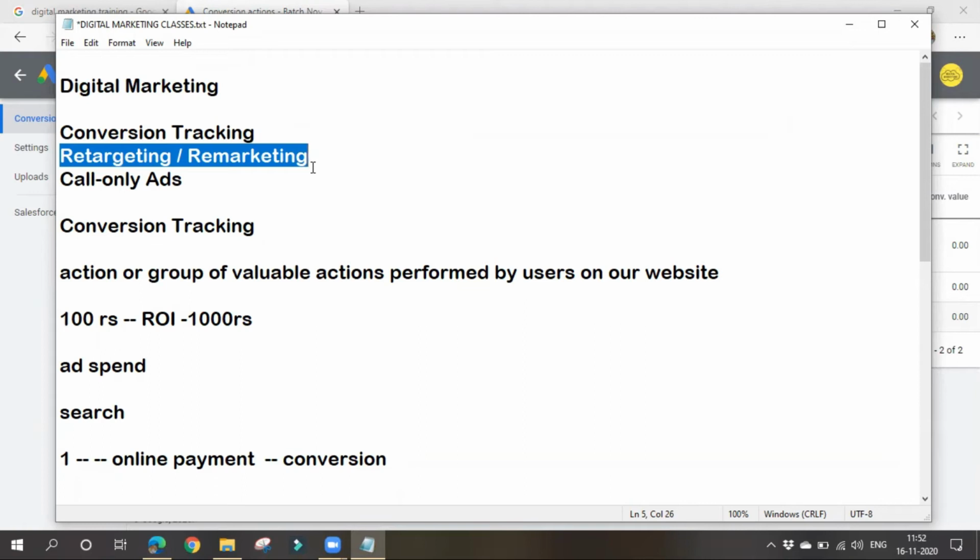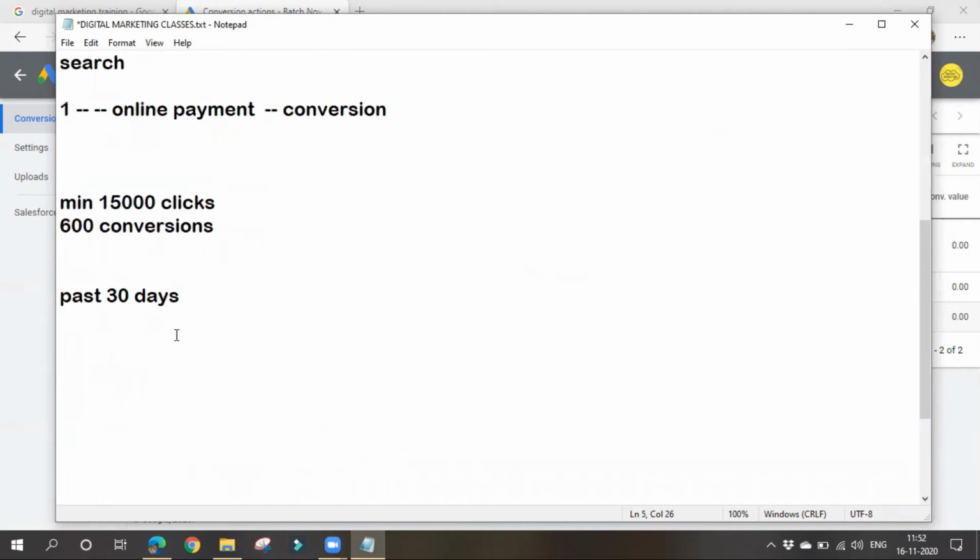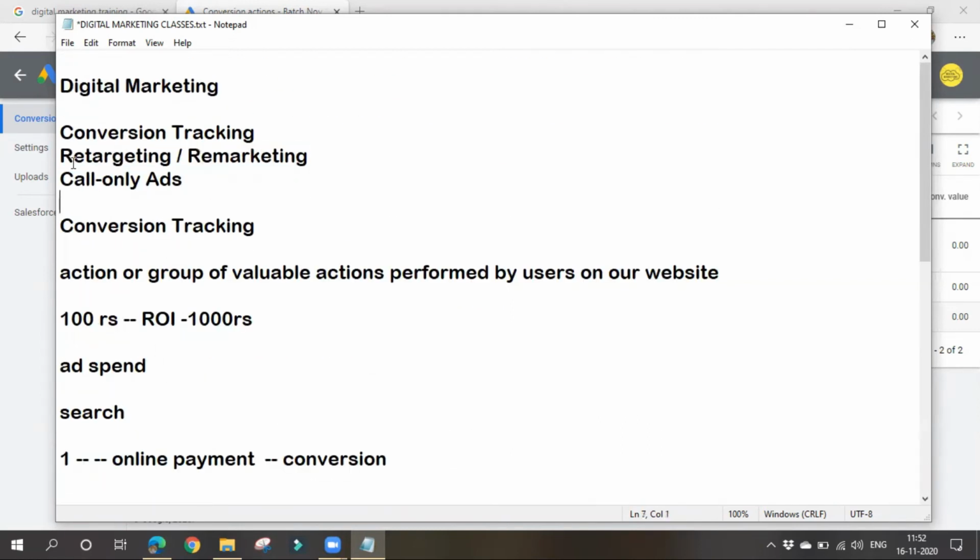You might have gone to Amazon, you might have seen various products, you might have placed a product in the cart, but you didn't make a payment, and you have left that Amazon site. Then wherever you may go, you'll be followed by that Amazon ad. Have you noticed that? This is known as retargeting or remarketing. With the help of retargeting or remarketing, we can do that.